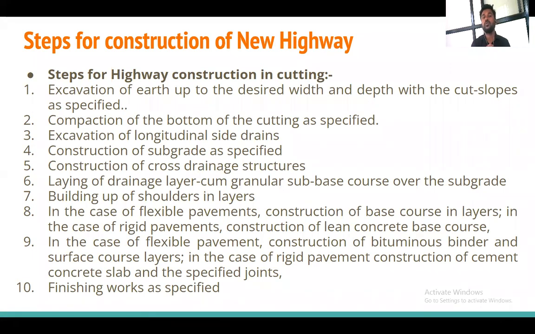Also, the next step is to go for the cross drainage if it is required. Then lay out the drainage layer, the granular subbase course over the subgrade. After the subgrade, we have to provide the subbase course along with the drainage. Okay, why provide the drainage in the subbase course? Whatever water penetrates from the upper portion should be drained out into the side drain. Whatever water penetrates into the road should be drained out to the side drains that are provided. So for that purpose, drainage is provided in the subbase.